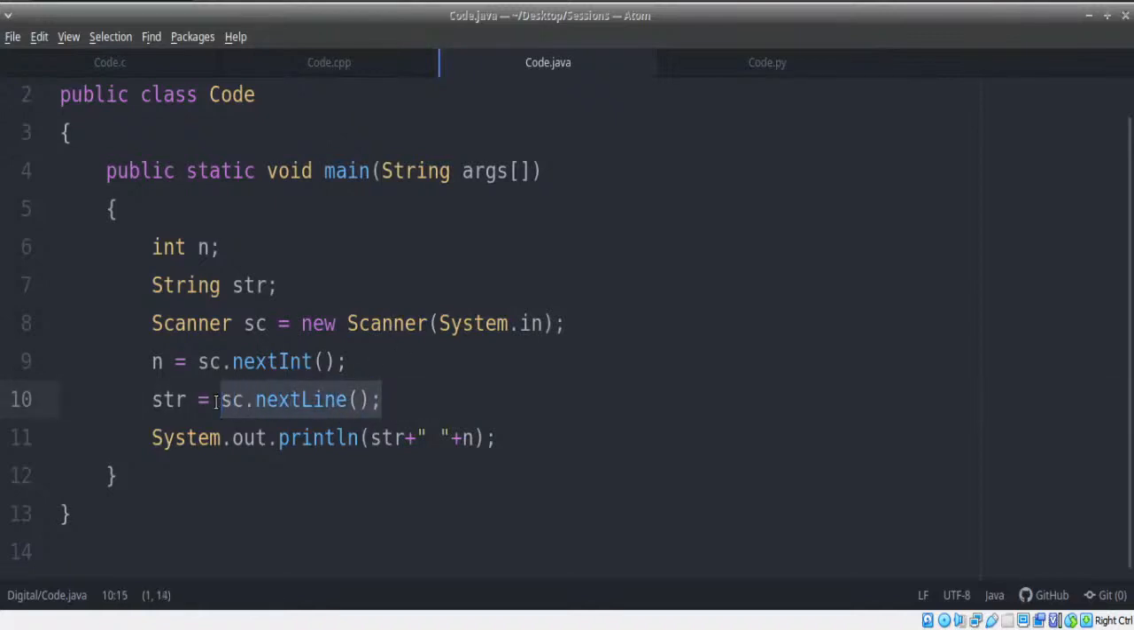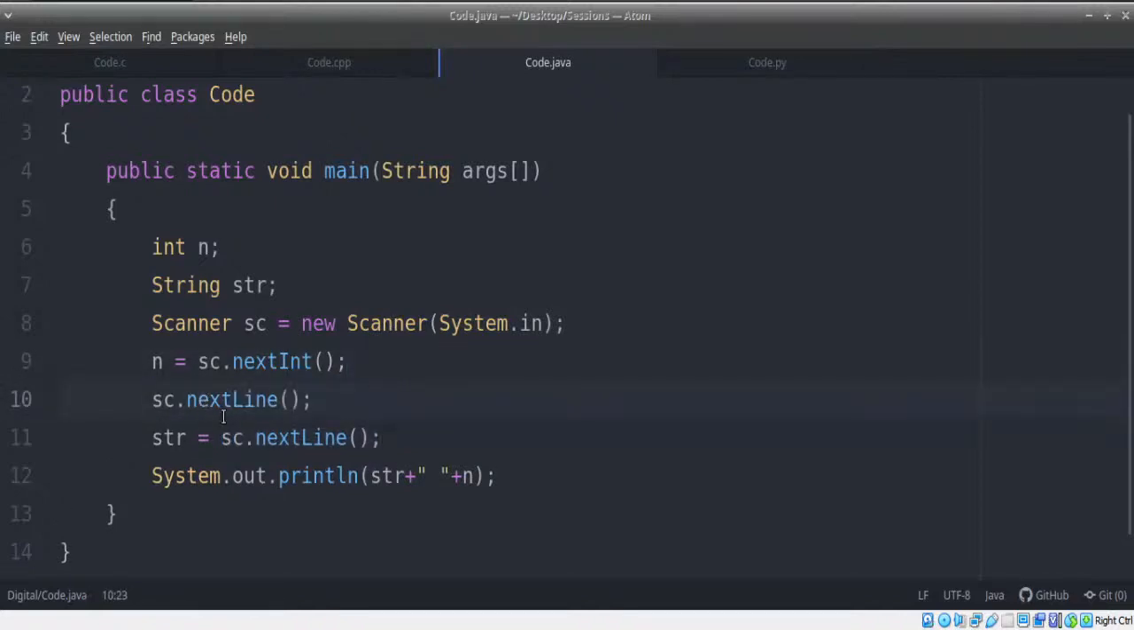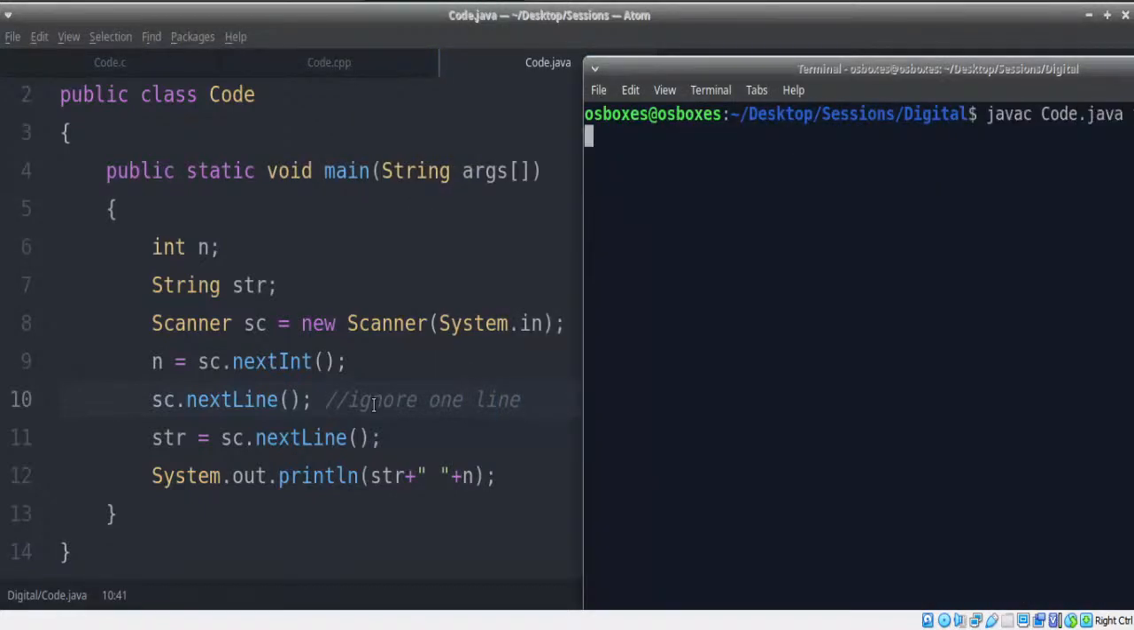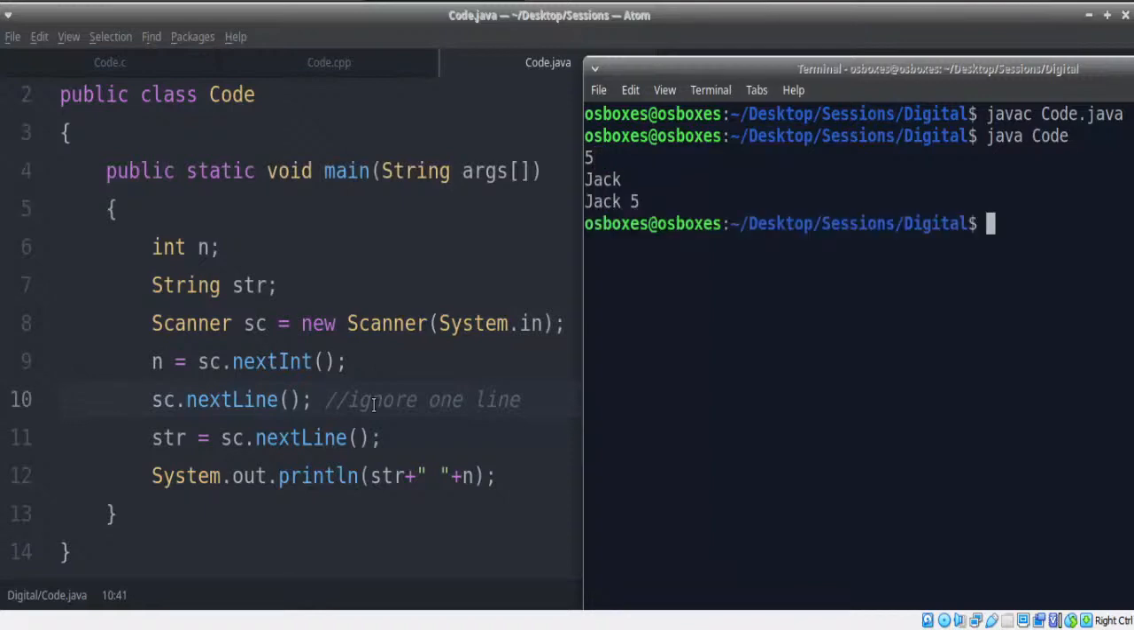To avoid this, you need to read one more line in between and not store it anywhere. This is to ignore one line, that is the enter key, whatever is entered will be ignored. Now if you try to compile and run, if I give, let's say, 5 and Jack, now I'm getting the right output. So this issue doesn't exist only in something like C++. It may also exist in Java depending on the compiler.